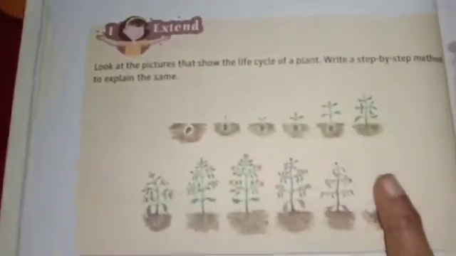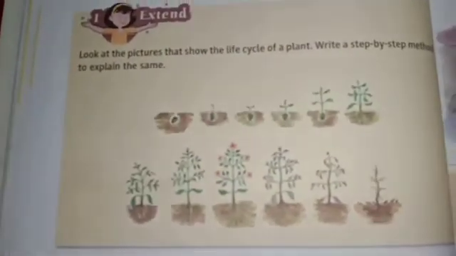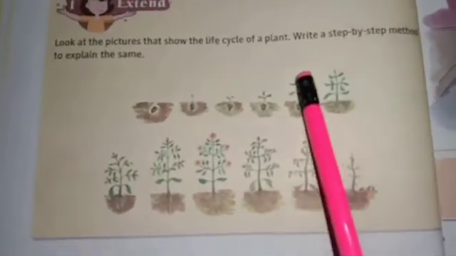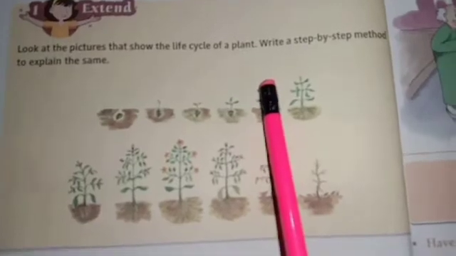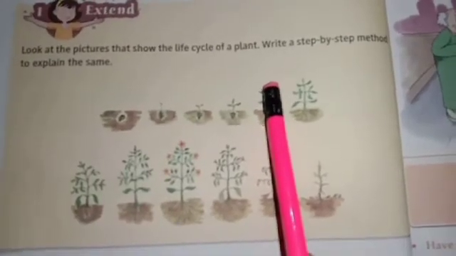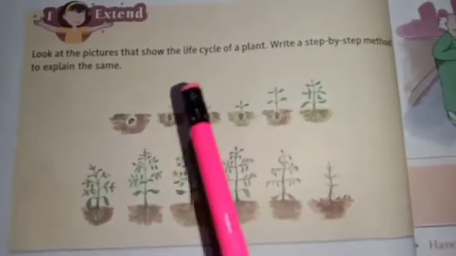Okay. And the next one is I extend section. See, I observe I will be making you do later on, because it is a listening comprehension activity. So first we will do the I extend section. What is there? Look at the pictures that show the life cycle of a plant. Write a step-by-step method. Now you all have learnt in science the life cycle of a plant. See, your whole life cycle is given.